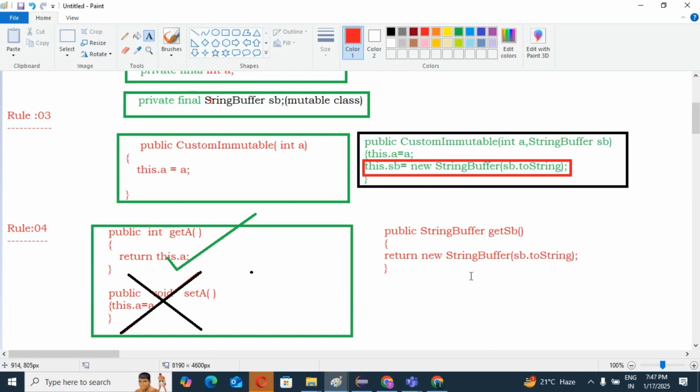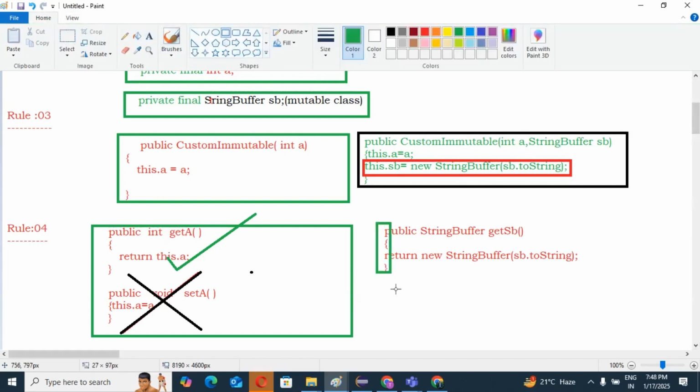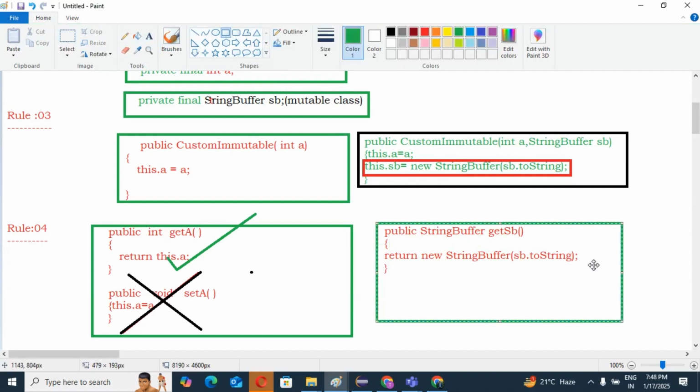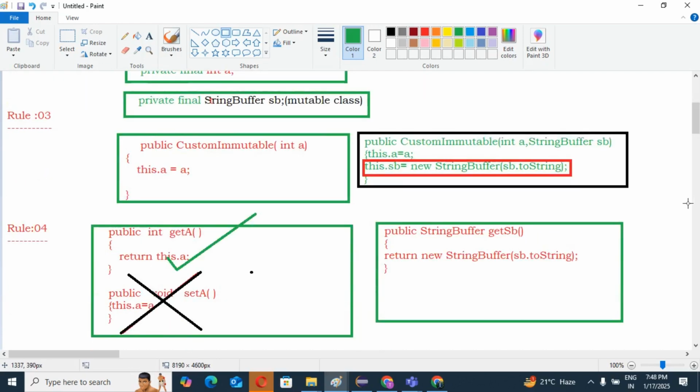If you are going to return from the getter method, then we return a copy of the object. Return its copy of the object, guys. So that thing also you need to understand as per the getter method. Correct, guys? So this is completely our 5 thumb rules.